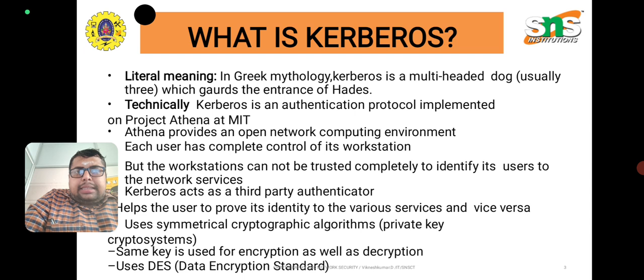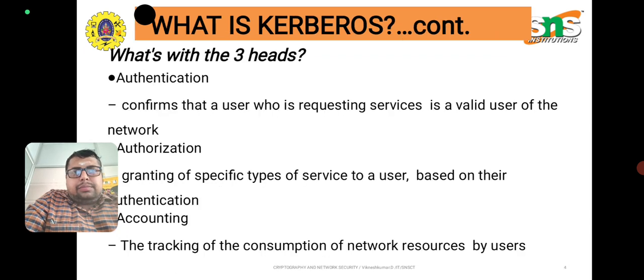Kerberos acts as a third-party authenticator, which helps the user provide an identity to various services and vice versa. It uses a symmetric cryptographic algorithm, that is, a private key cryptosystem. The same key is used for encryption as well as decryption, and it uses the Data Encryption Standard.